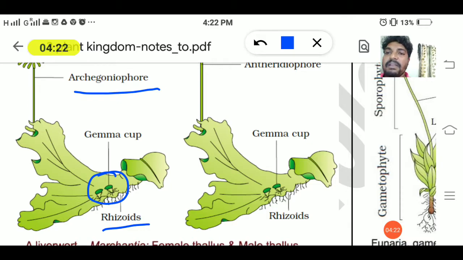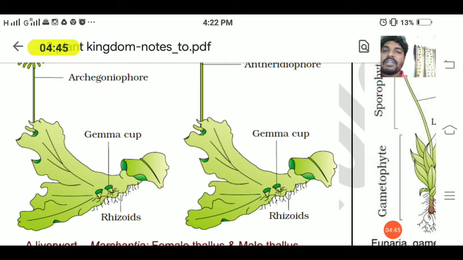The archegoniophore is the female one, and here also the antheridiophore is the male Marchantia. The antheridia produce antherozoids, and the fusion of antherozoids with the egg of an archegonium results in a zygote. This is the thallus structure of male and female thallus in the liverwort Marchantia.